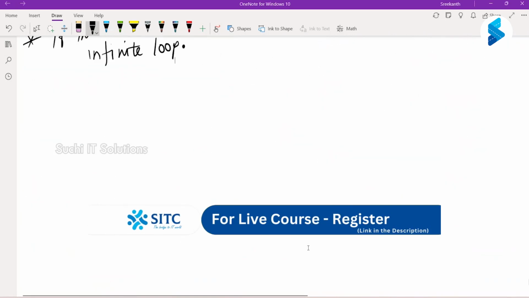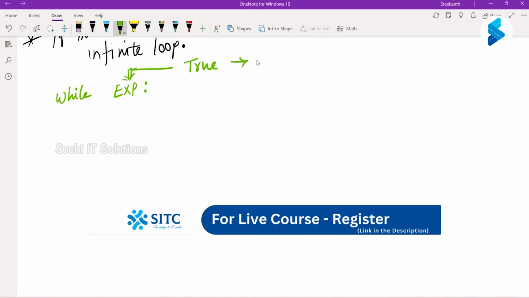How do I write a while loop? The syntax would be like this. We will use the keyword called while. Then write your expression. This expression is your base condition. As far as this expression is true, your loop continues.